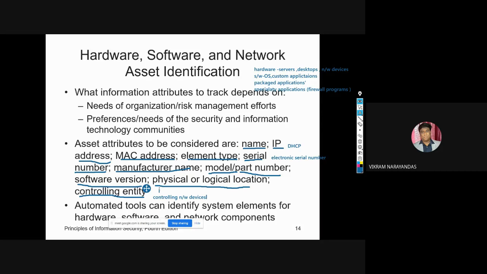So these are the important identifiers for hardware, software, and network identification: the MAC address, the IP address, element type, serial number, manufacturer name, model or part number, software version, physical and logical location, and controlling unit. Some automated tools can identify the system elements for hardware, software, as well as network components.